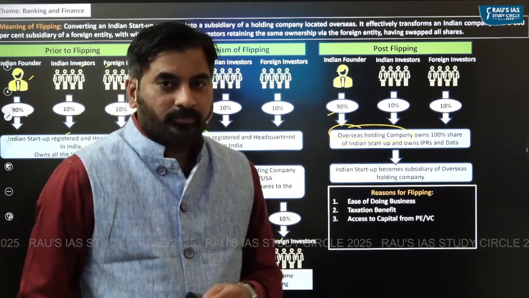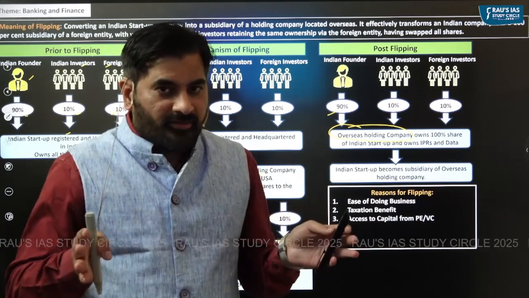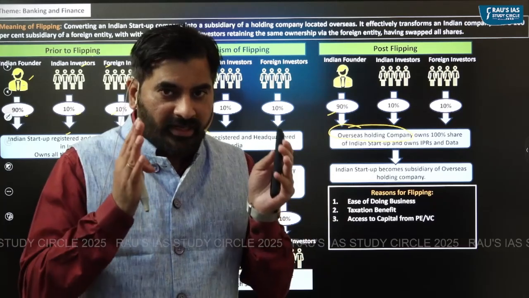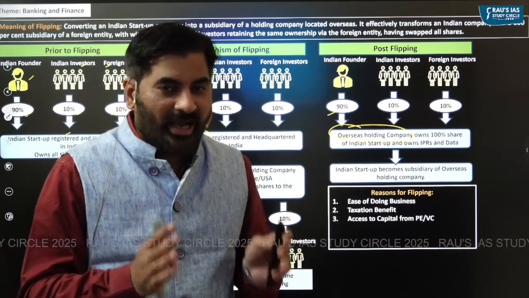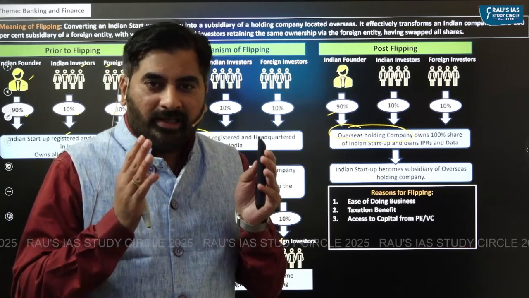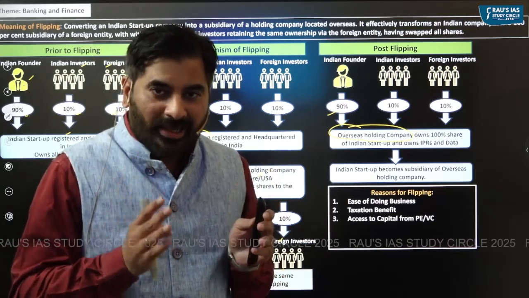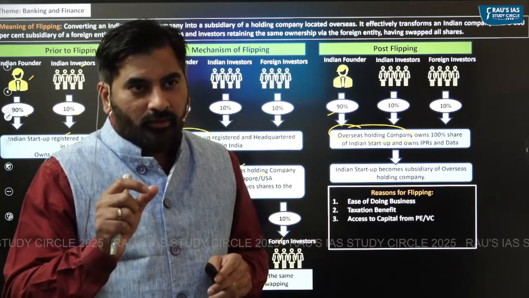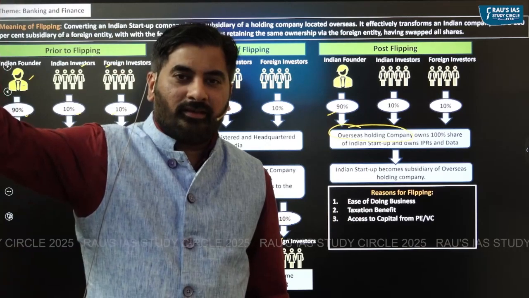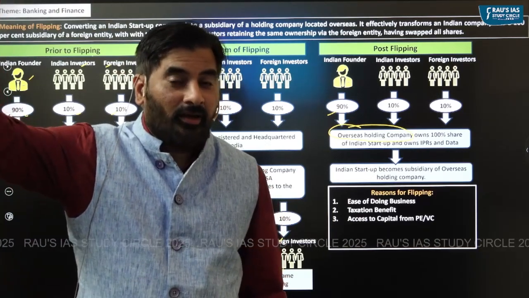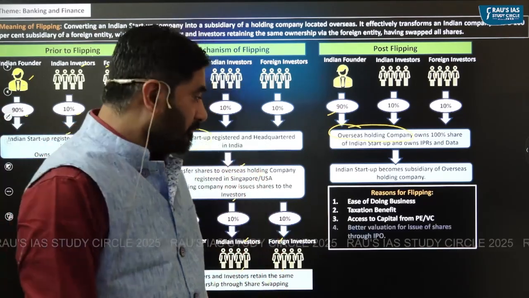Reason number three, the startup ecosystem in India is very vibrant. But one of the biggest problems of the Indian startup ecosystem is that we do not have a large number of private equity or venture capital which provides funding to the startups. So some startups might set up their base in Singapore and US because it becomes easier for them to get the funding from these countries.